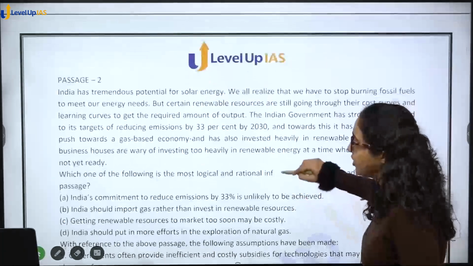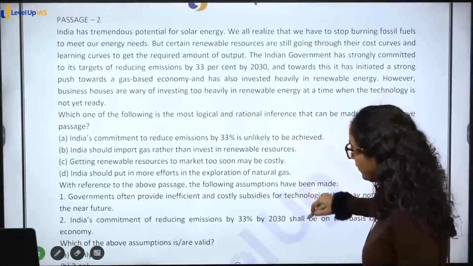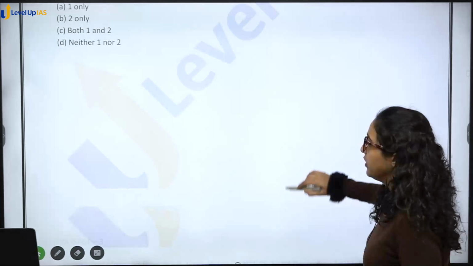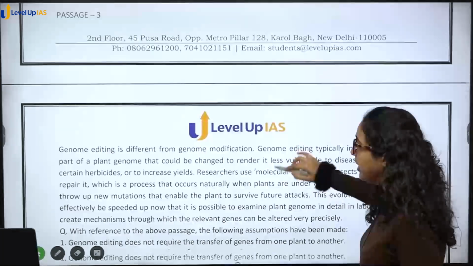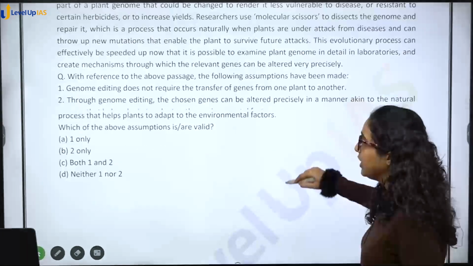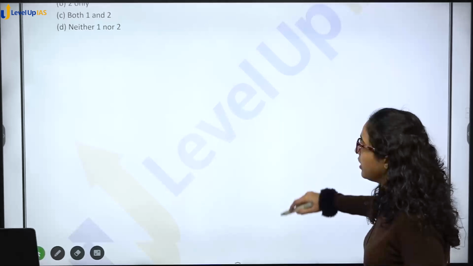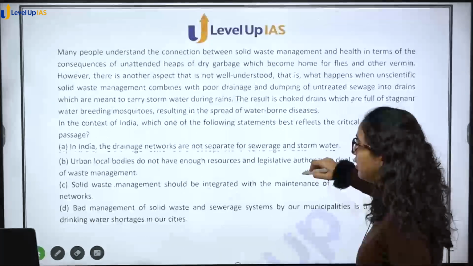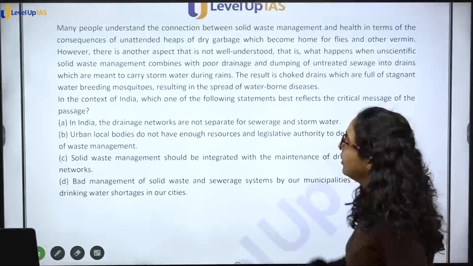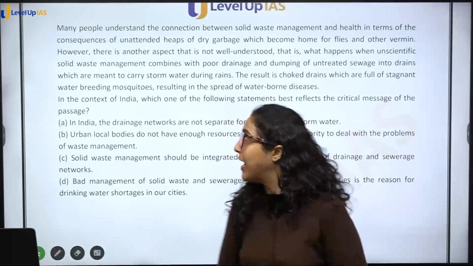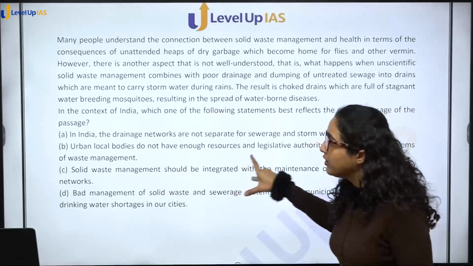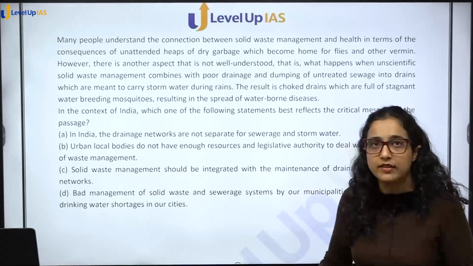Next you have passage number 2. In this you have 2 questions. Then you have passage 3 with 1 question only. Passage 4 and 5. Okay. So you can see that in all the passages, they are almost of the same length, right? And then you have a question with options A, B, C, D.